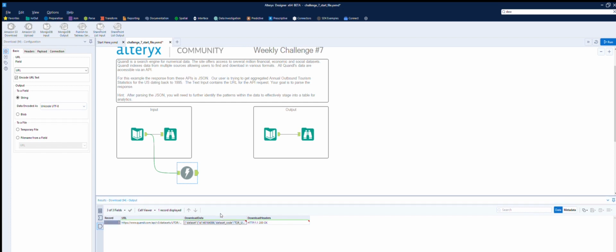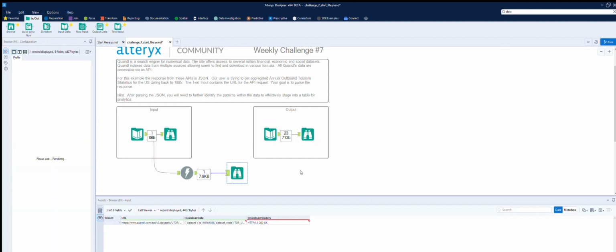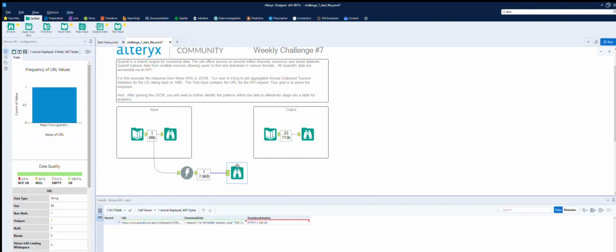So we've got the data and headers. Okay, download headers, and data. Right. So maybe we stick a browse on it. Browse tool. Run again. Okay, so here we have... I don't know. Oh, embedded new lines over too many characters, and then we have the actual data in here.